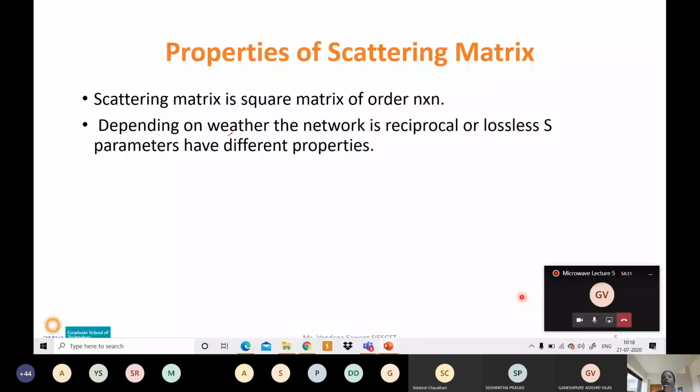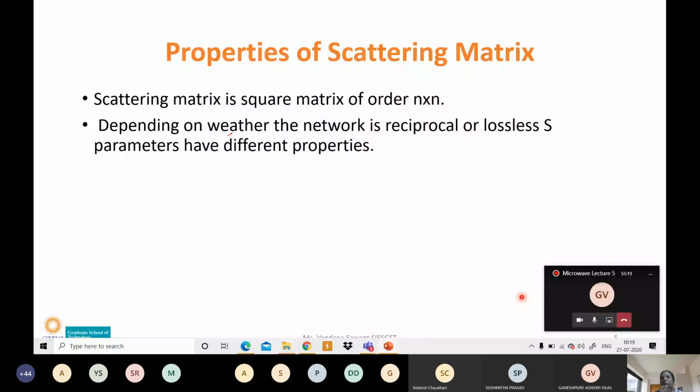We can use any one of the ports as an input port and any one of the ports as an output port. The advantage is that if we change the position of input and output, it doesn't make any difference to the branch current or the voltages generated across the branch. So it doesn't make any difference in the performance of the circuit. If the current or the voltage across any branch is not changing, the performance of your network will remain the same if you interchange the ports.